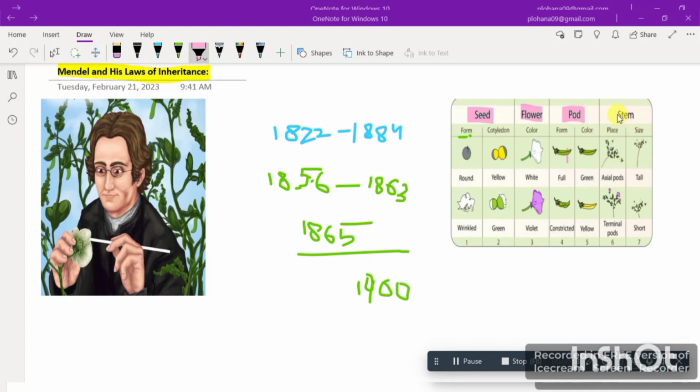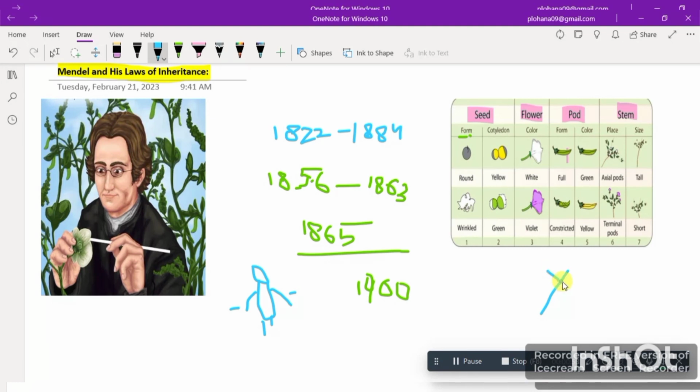Last, we have stem. Let me mark here. Stem place can either be axial or terminal. Axial means, let me give you an example. This is our body, which is in the center, right? While your hands are on the sides. The things which lie on the side are axial. Here you can see this is a stem.